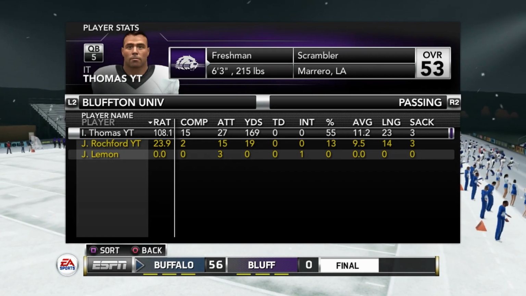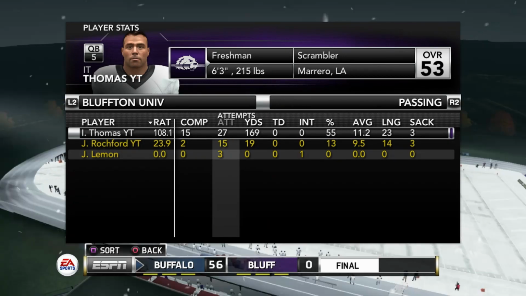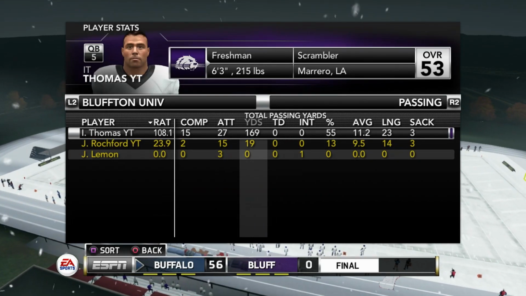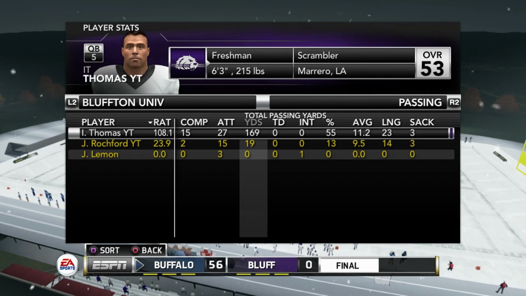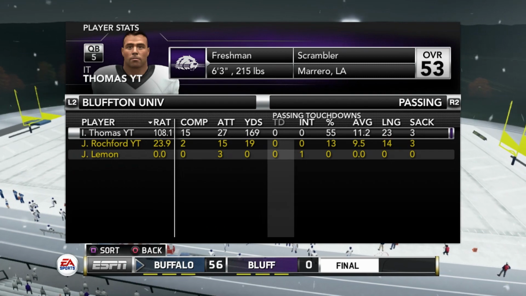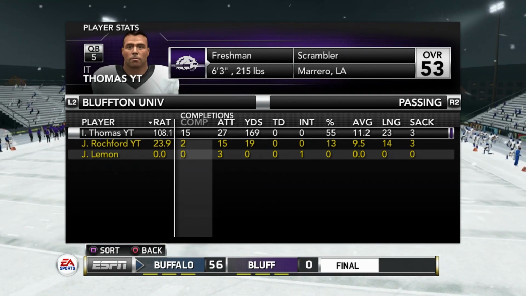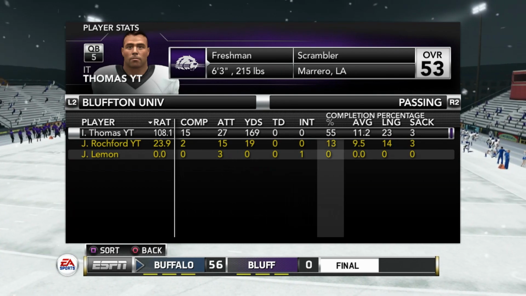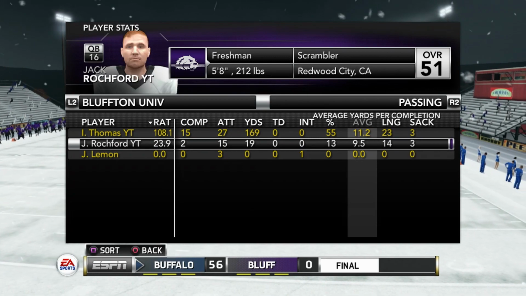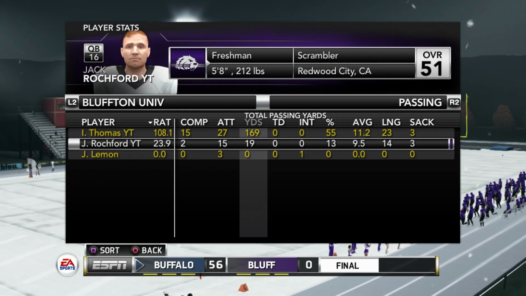Now, the one thing that I will say is I still feel more comfortable with IT Thomas as our quarterback moving forward. Just in general, we're just god-awful when it comes to playing on the road. And it showed in that last game in this episode, and back at home, IT was competent, 15 for 27, 169 yards. Did turn the ball over, did fumble the ball that led to a touchdown, but looked better than Jack Rockford. He was only 2 for 15 and threw for a grand total of 19 yards.